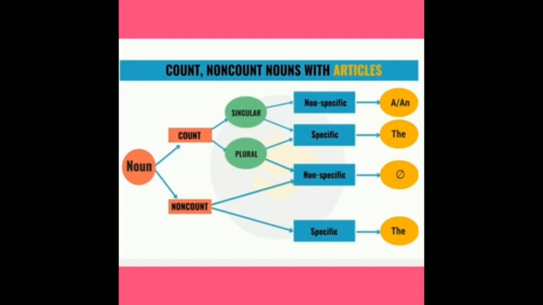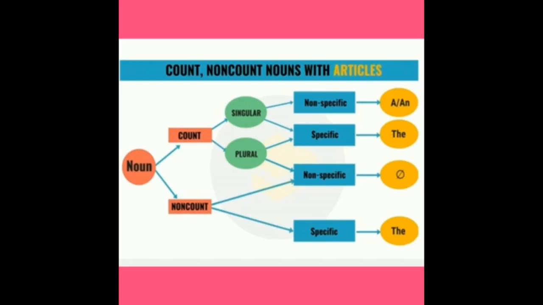Next, uncountable or non-count. For an uncountable, non-specific noun, there is no article. Examples: milk, coffee. Before that, we can say some milk or any coffee. That some and any are quantifiers. For an uncountable, non-specific noun, no article is used.